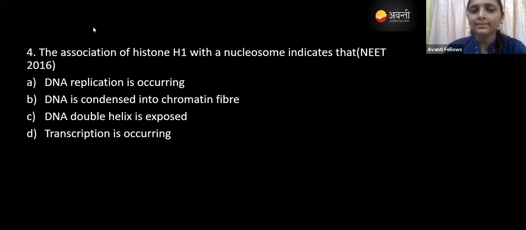Nucleosome indicates, we know what the nucleosome is, right? The nucleosome is the DNA which has the histone protein on it, the beads-on-string appearance. Option A is DNA replication is occurring. Option B is DNA is condensed into the chromatin fiber. Option C is DNA double helix was exposed. Option D is transcription is occurring.